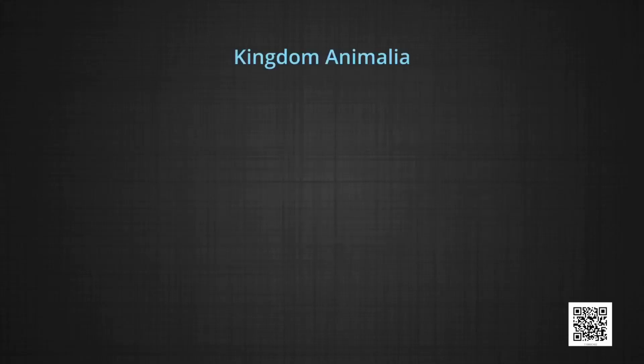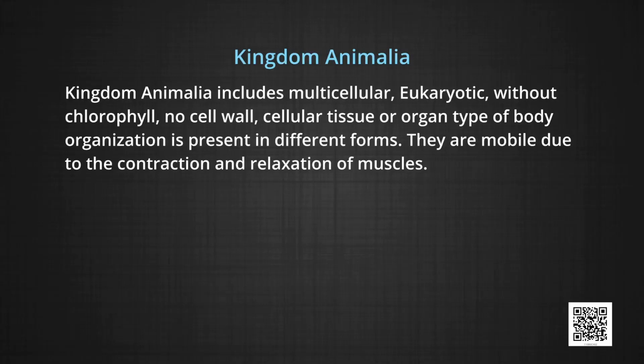Now, kingdom Animalia. Kingdom Animalia includes multicellular, eukaryotic organisms without chlorophyll and without a cell wall; a cellular, tissue or organ type of body organization is present in different forms. They are mobile due to the contraction and relaxation of the muscles. Organisms that live rooted to one spot are sessile, and those that move around are motile. Even the most sessile animals can move at least part of their bodies. This movement is dependent on how animals obtain food. Nutrition in animals is heterotrophic, or some forms are parasitic in nature like tapeworm and roundworms.